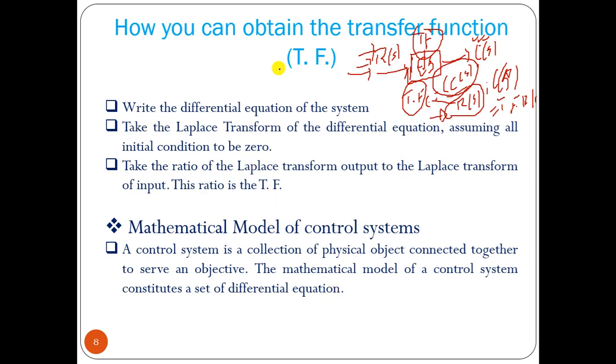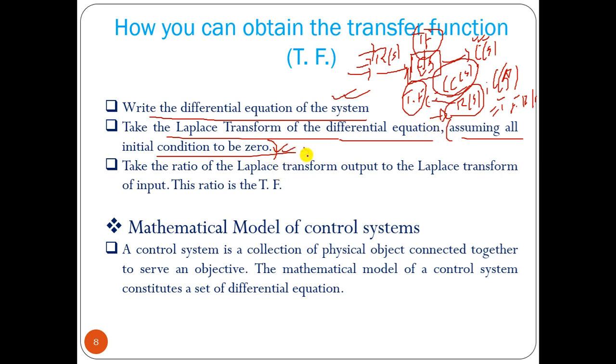Now how can we obtain the transfer function? We have to write the differential equation of the system, then we have to take the Laplace transform of the differential equation, assuming all initial conditions to be 0. This is the most important point.